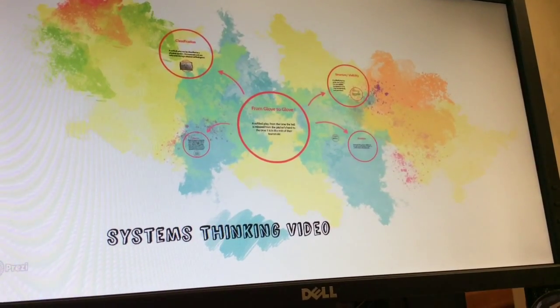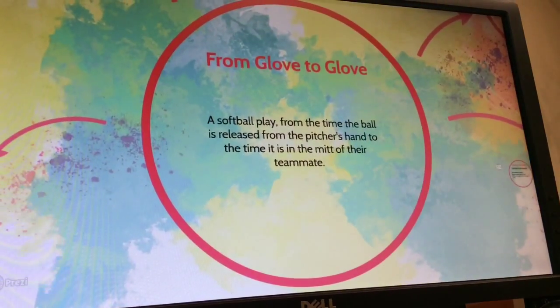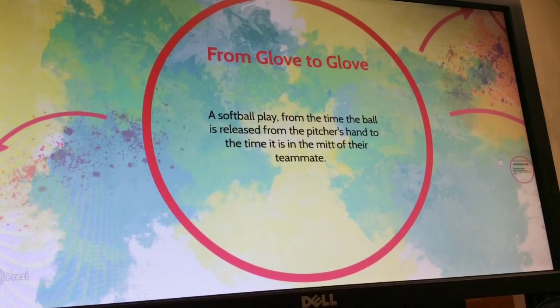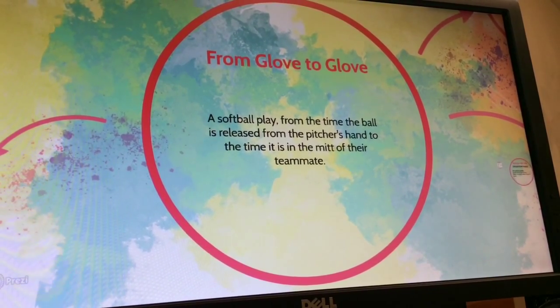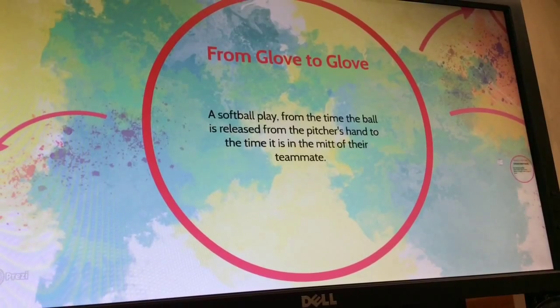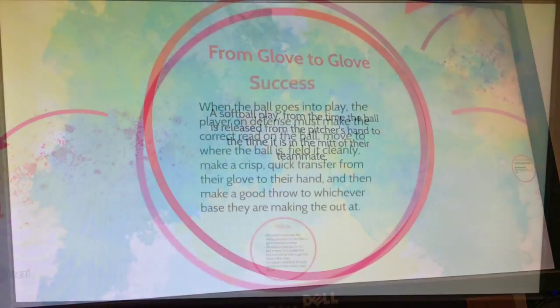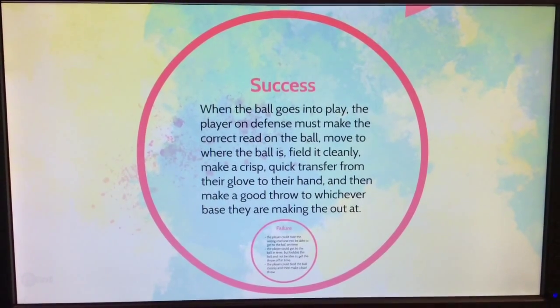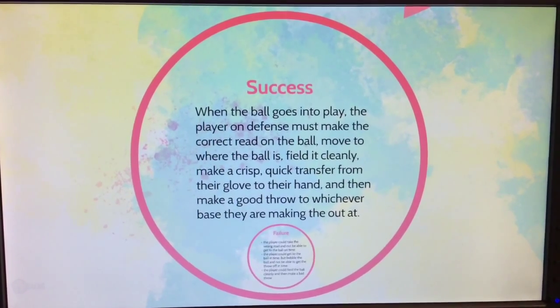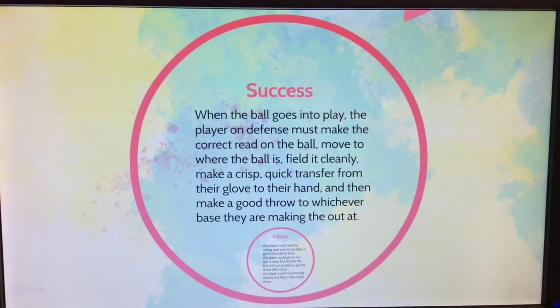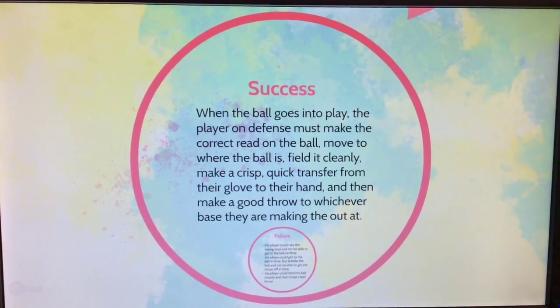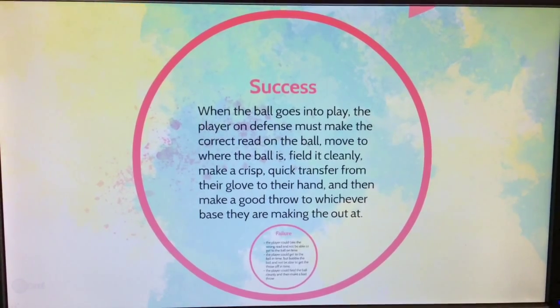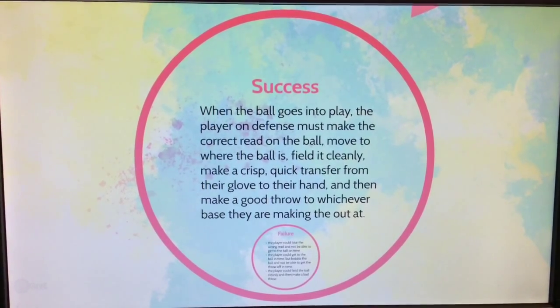My system is a single play in softball. The defensive player has to make certain movements to get the desired result, which is to get an out. From the time the ball leaves the pitcher's hand to the time it hits the mitt of their teammate, a lot of things happen. For the system to be successful, when the ball goes into play, the player on defense must make the correct read on the ball, move to where the ball is, field it cleanly, make a crisp, quick transfer from their glove to their hand, and then make a good throw to whichever base they are making the out at.